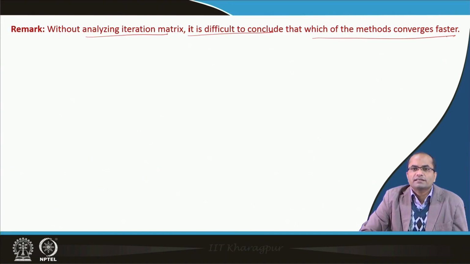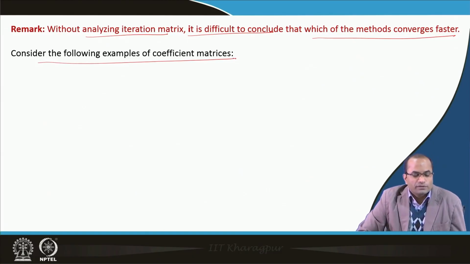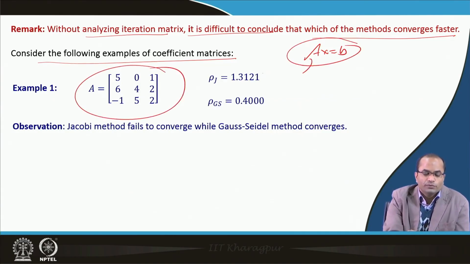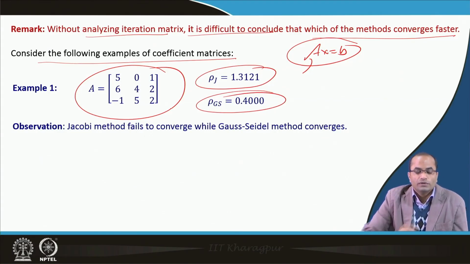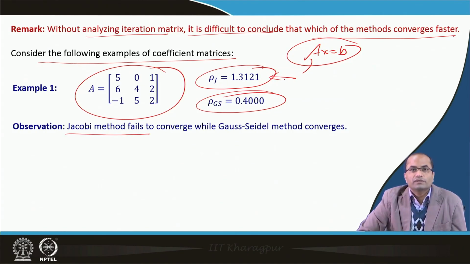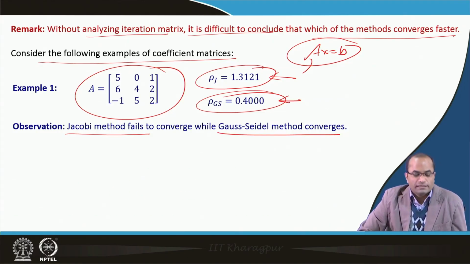We have to compute this iteration matrix, which is crucial. Once we have the iteration matrix, we have the spectral radius, then we can tell many things about that method. So, consider the following examples of the coefficient matrix. Our system is always Ax = b, and we are talking about A. If A is this one, the spectral radius of Jacobi is 1.312, and for Gauss-Seidel it is 0.400. They indicate that the Jacobi method fails here because the spectral radius is greater than 1, and the Gauss-Seidel method converges because the spectral radius is less than 1.